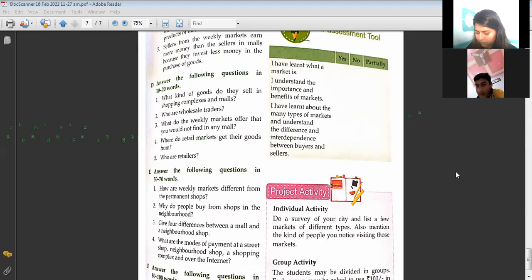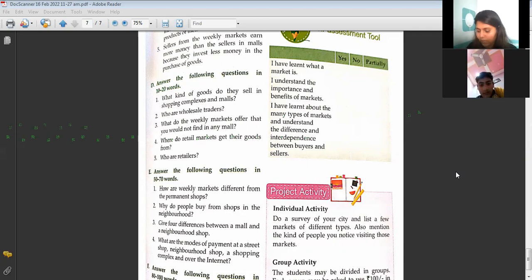Ma'am, where it is written in the flowchart, some spellings are written, like itinerant shops from this chapter. I'll tell you what these are. See, retail and wholesale markets, we know markets are two types, retail and wholesale. These are types of markets, right? I'll send you one flowchart of the chain of markets. If I ask you to make a flowchart of the chain of markets, then it will be manufacturer, wholesaler, retailer, and consumer. That's the chain of market.